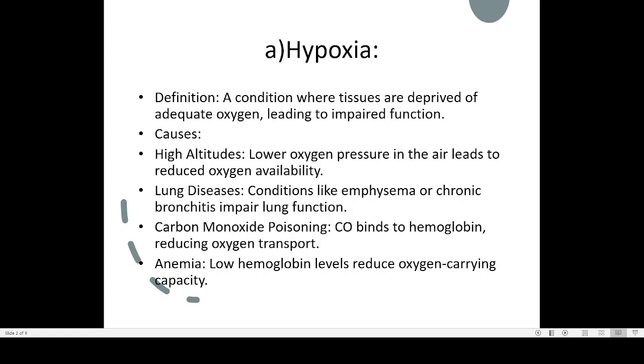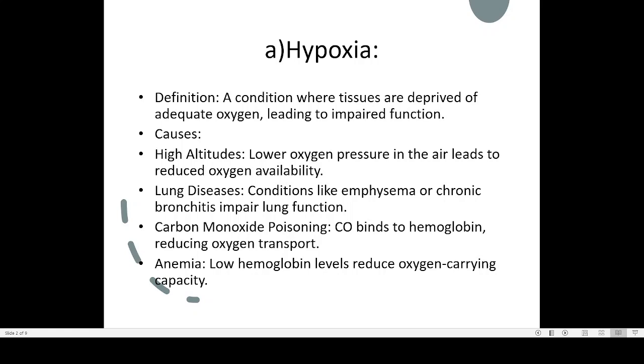Another problem is lung disease. There are two common lung diseases: one is emphysema, and the second one is bronchitis. I will show you a picture of how emphysema appears.